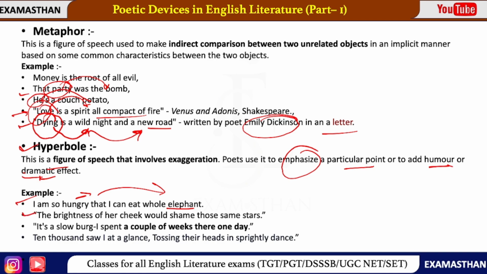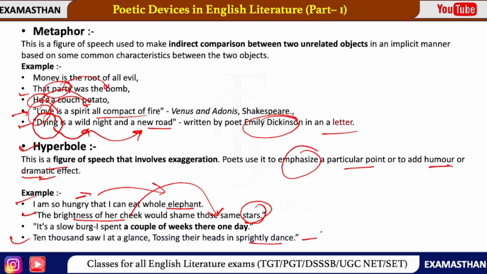Next example: "The brightness of her cheeks would shame those stars." Her cheeks are compared with the stars, that her cheeks will dim the stars. In real life, it is not possible, but for exaggeration, for dramatic effect, for humor, it is used here.